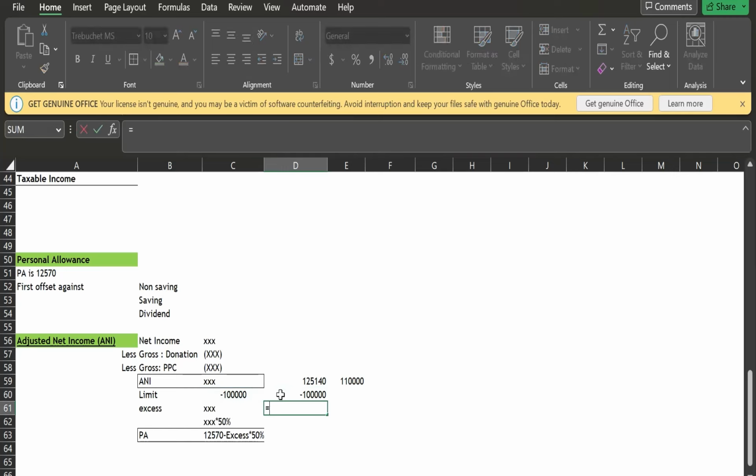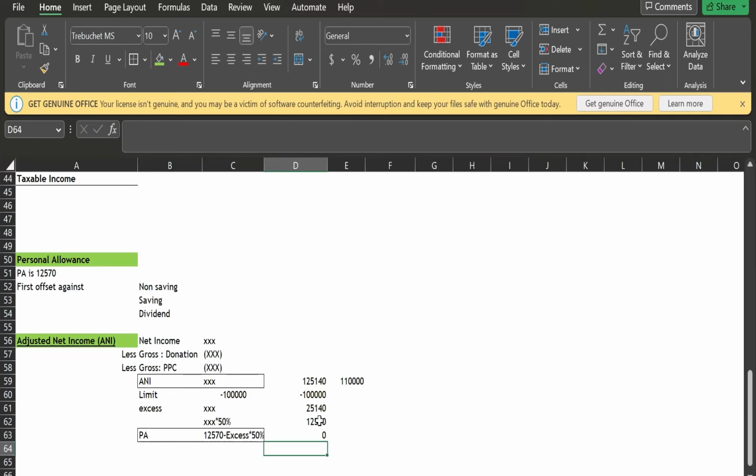So your excess will be 25,140, and what I said, take 50% of this. 50% of this will be 12,570, and our personal allowance is 12,570, and if we deduct this 12,570, it will reduce to nil, isn't it? Yeah, so this is the case for the personal allowance.